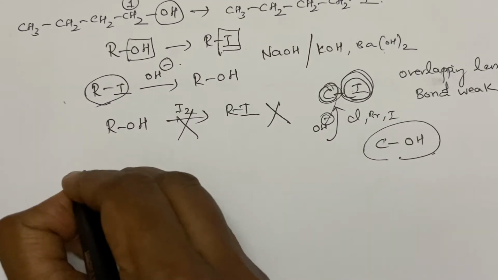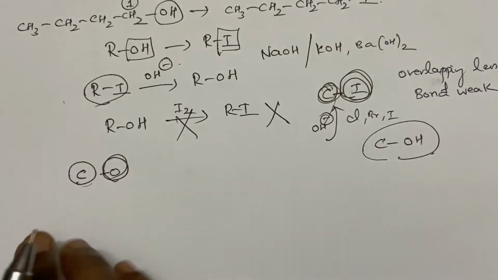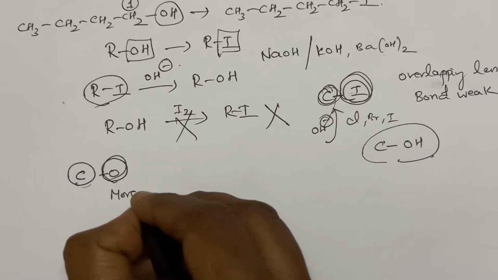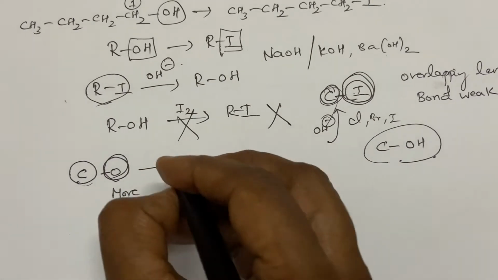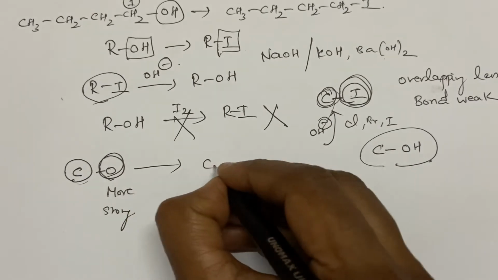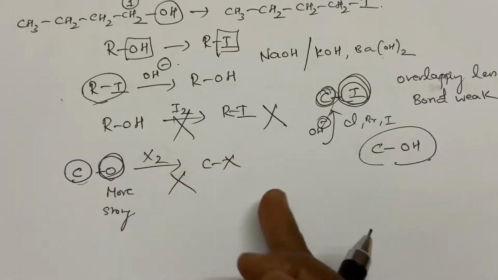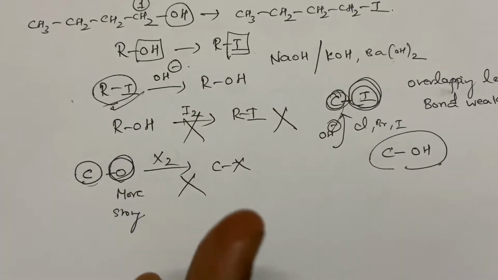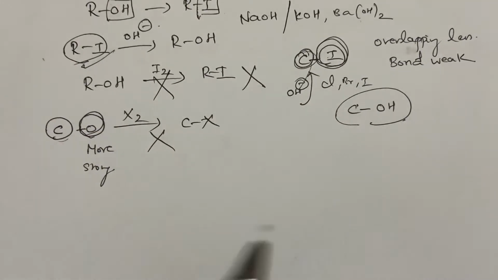Why? See, here your carbon and your oxygen, both are of similar size, almost the same size. The overlapping will be more and the bond will be very strong. So just by using any halogen, you cannot achieve this. This is not as easy as this reaction. Okay, so first you understand this logically. So what do you have to do? See, if this is not possible, how to achieve this?